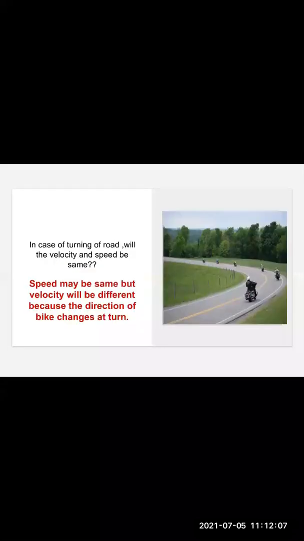In the next slide, you can see the same biker is taking a turn. Now the road has twisted. In case of turning of road, will the velocity and speed be the same? Speed may be the same, but velocity will be different because the direction of the bike changes at the turn. So velocity will change whenever the direction changes. Velocity will change whenever there is a change in speed.